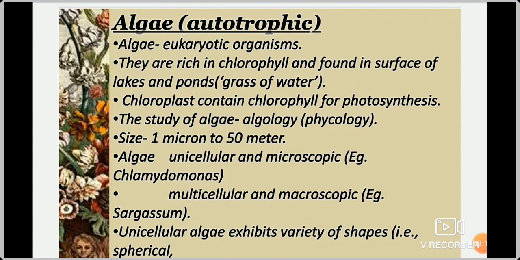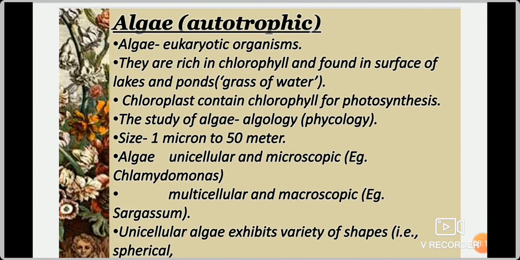They are rich in chlorophyll. When I told about fungi, what I told, it lacks chlorophyll, it has no chlorophyll. But here algae has chlorophyll. If it has chlorophyll, then it should be green in color. If the chlorophyll is present in it, it can prepare its own food because it comes under the group plant, no? So it has chlorophyll, so it can prepare its own food. That's why algae is autotrophic. Autotrophic means it does not depend on others for food. It prepares its own food. That is called auto. Auto means self. Autotrophic means it prepares its own food.